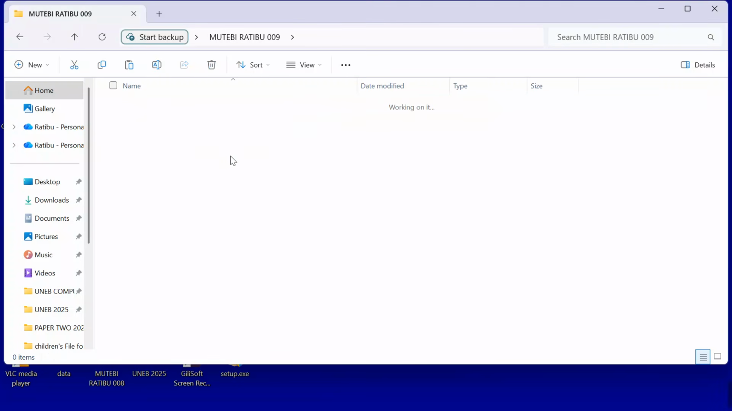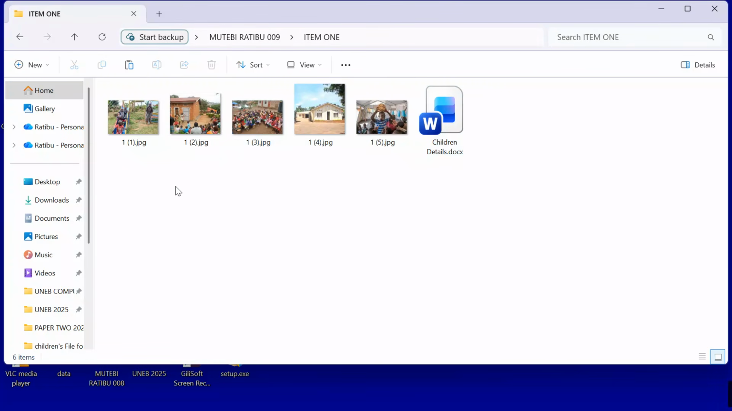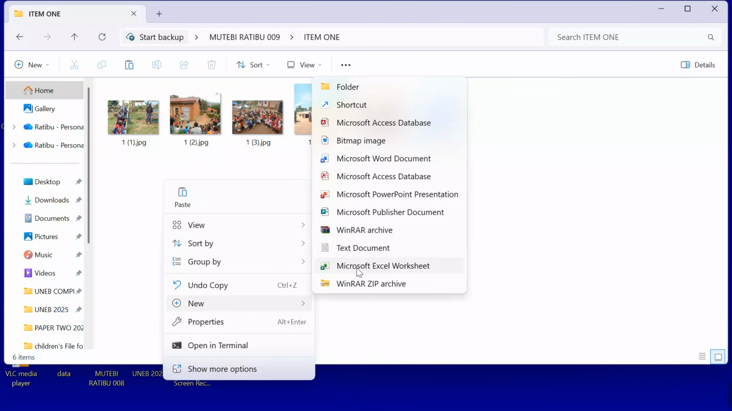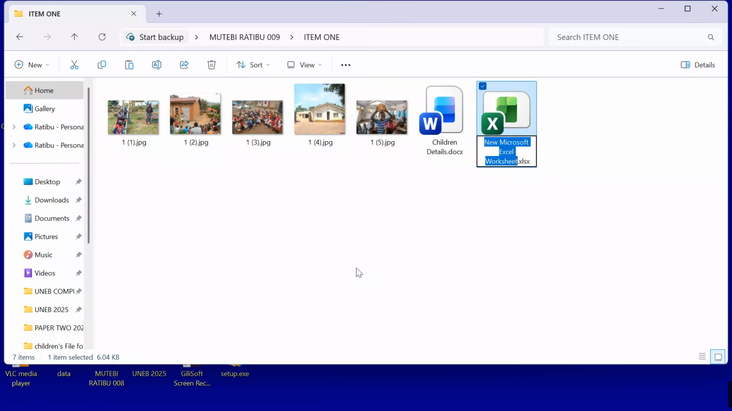Now, after we see that I've been able to paste my information here, I will go on, right-click in space, go to option new, then choose Microsoft Excel worksheet. I'm going to come over here and say children's data.